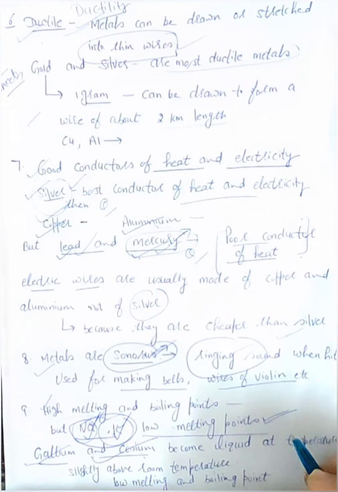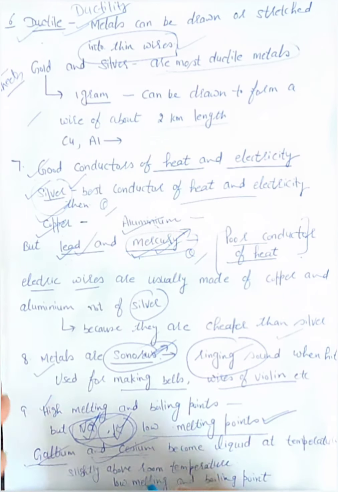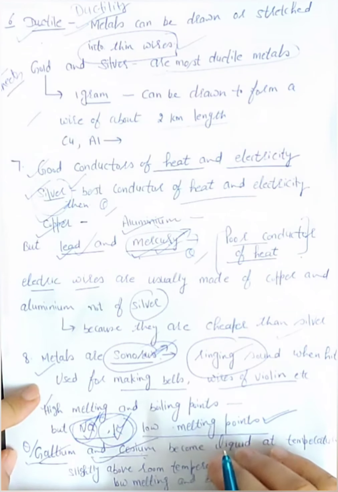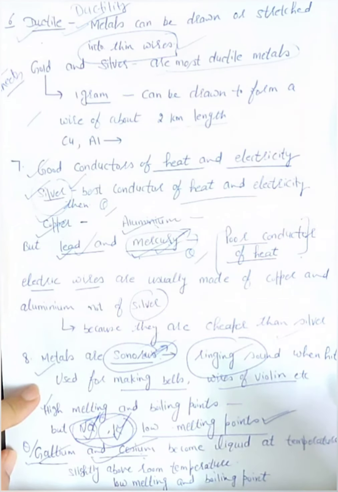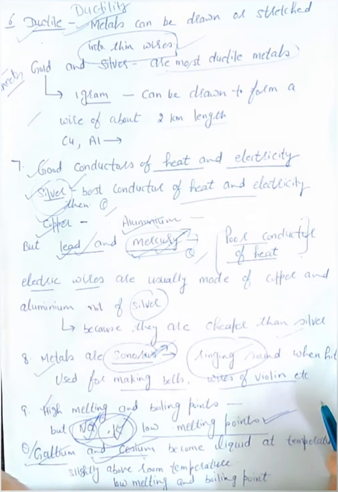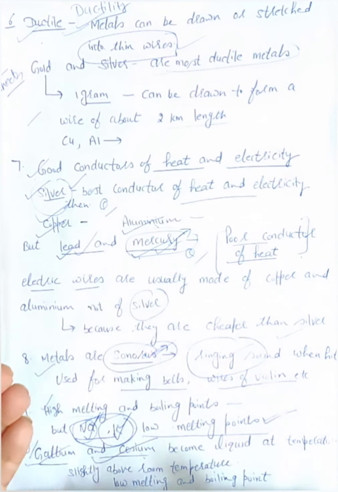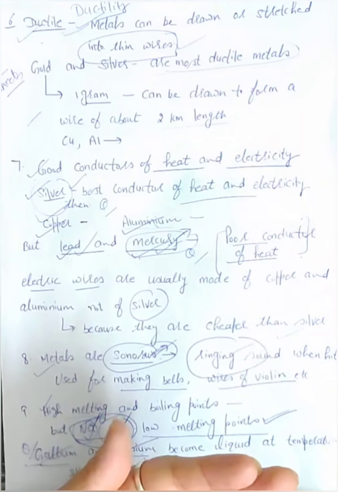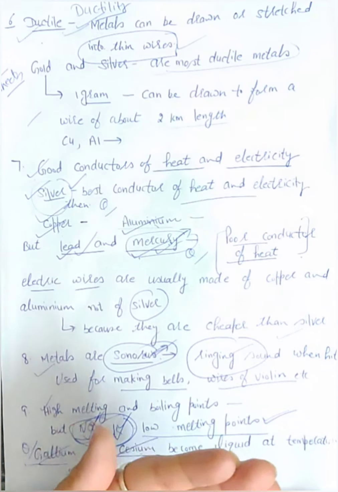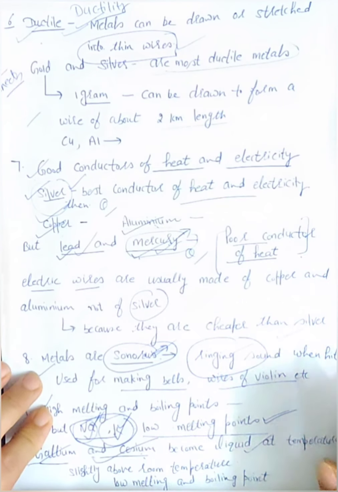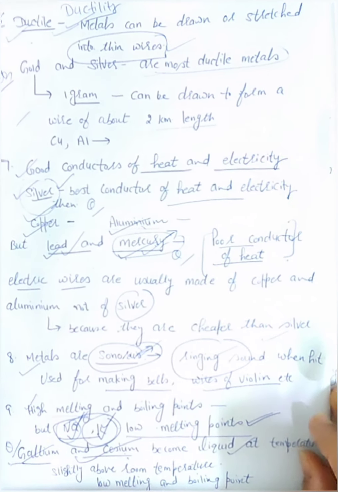And two more examples, the metals having a very low melting point, that is gallium and cesium. Again, a very important question: name two metals that have a very low melting point and that become liquid at a temperature slightly above room temperature. If you keep gallium and cesium on your palm, on your hand, they will change into liquid. Even the temperature of your palm can change them into which form? Into the liquid state, because they have a very low melting point.